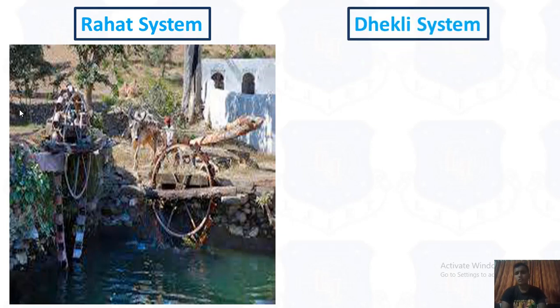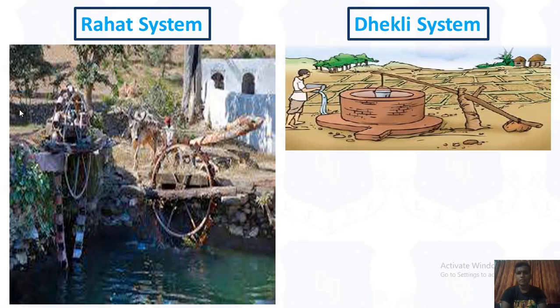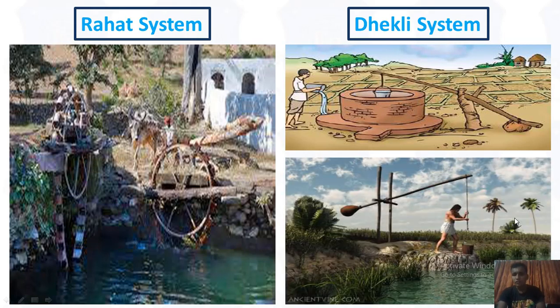Then we also have the Dackley system. In the Dackley system, similarly we have to make some kind of canals at the crops. Okay, then manually we have to load some weights, and by using this we manually provide water to the different crops. Okay, and those are the actual pictures of the Dackley system. So by using this weight we drop the bucket and fill this water.